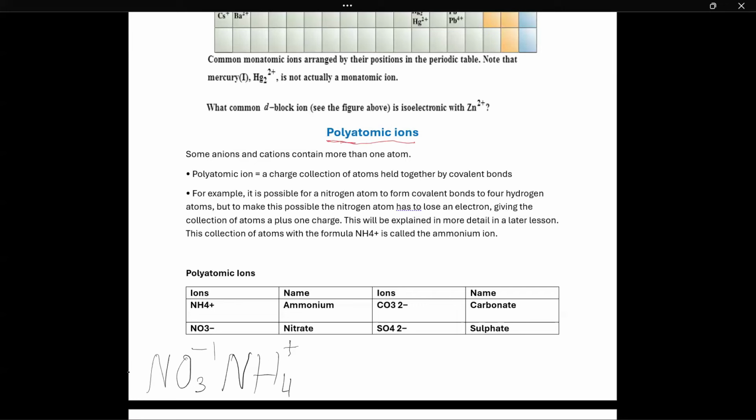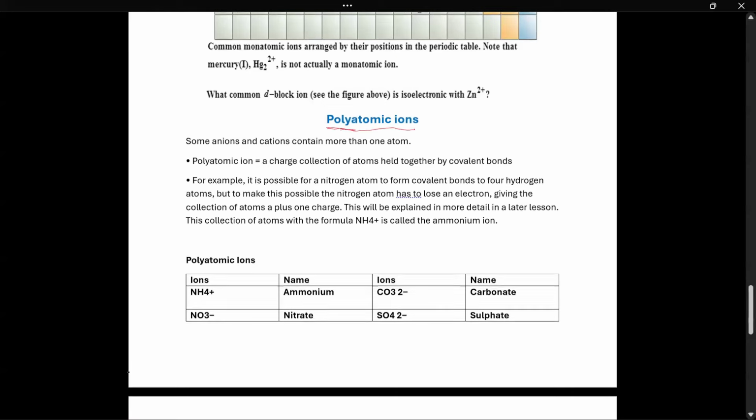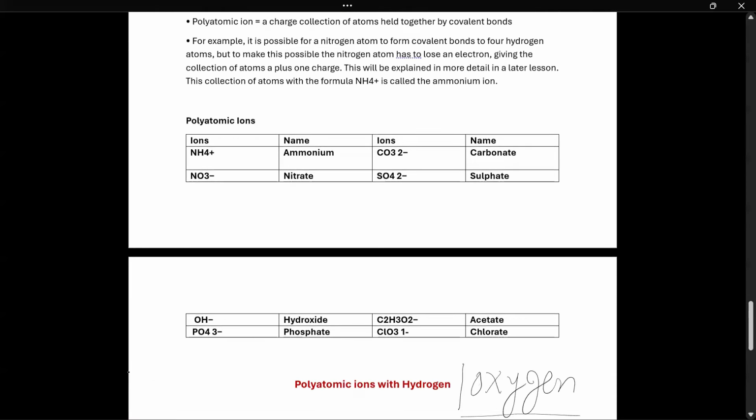CO3, their new name is carbonate, not carbon, not oxygen. It's made up of both. So this is a polyatomic ion. Okay, a few more examples. OH, made up of hydrogen and oxygen, we call it hydroxide. No number means the charge is minus 1. PO4, minus 3, phosphate. C2H3O2, now its name is acetate. ClO3 minus 1, its name is chlorate.